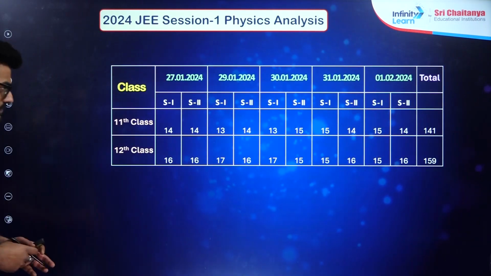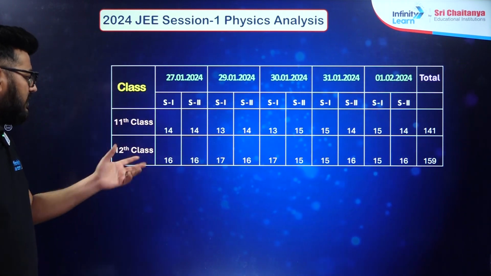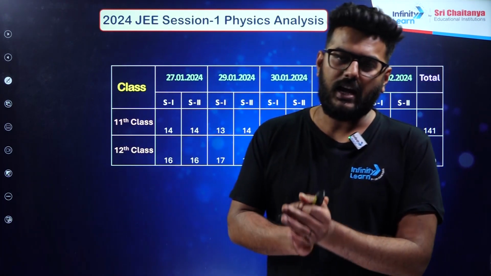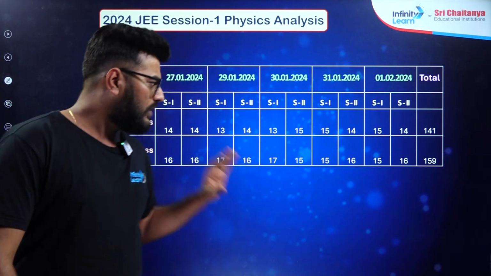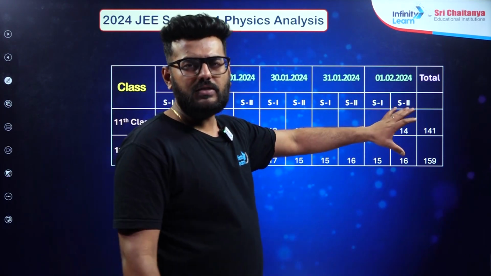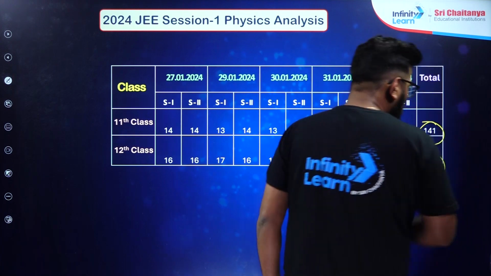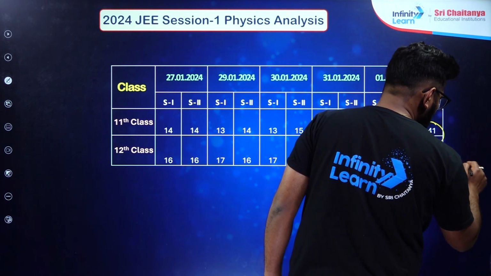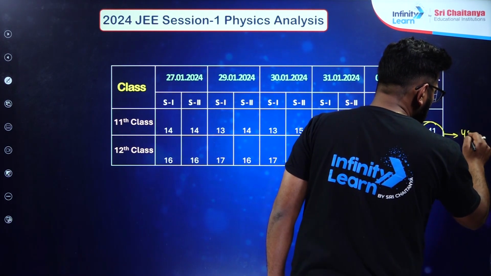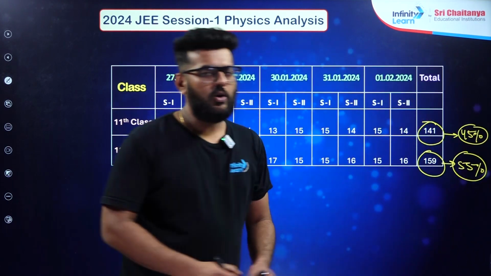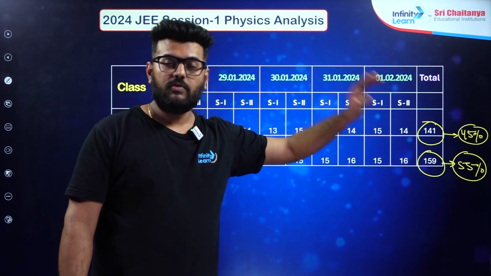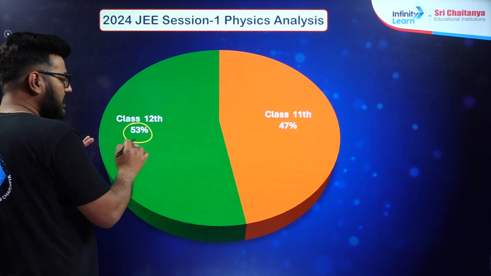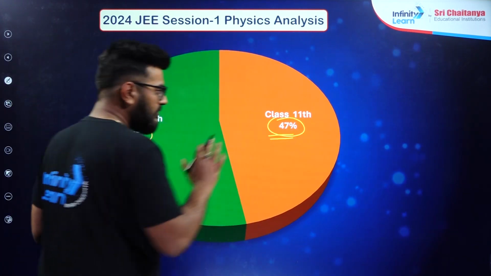Now based on the portion division, between 11th and 12th, normally it's a trend that around 60% of the questions have been asked from class 12th and around 40% from 11th. Here you can see around 55% questions from class 12th and around 44 or 45% from class 11th. So you can consider the average to be around 50% and 45%. This shows that you just cannot neglect 11th class, and it is very important when compared with class 12th also. So 53%, as I have told you, has been from class 12th and 47% from class 11th.